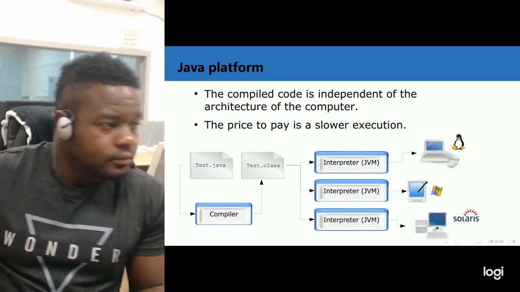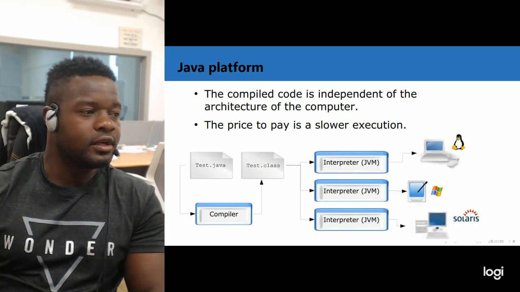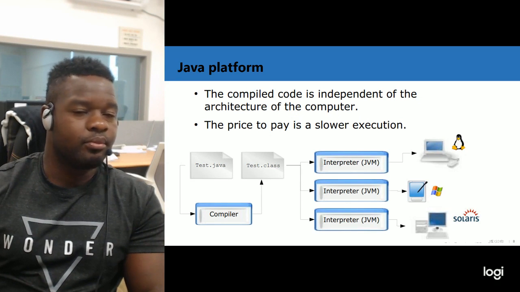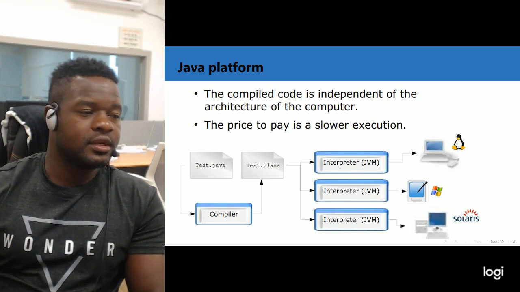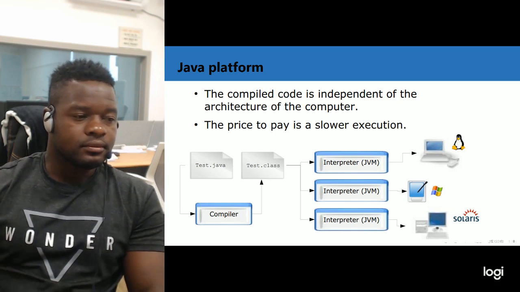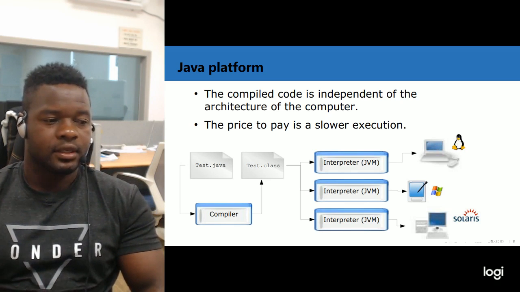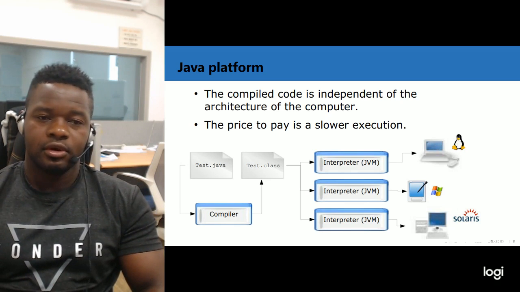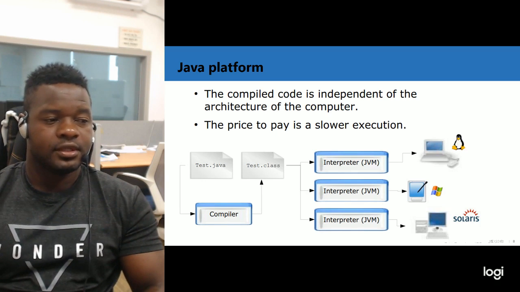So the compiled code is independent of the architecture of the computer. The price to pay, sorry, is a slower execution. That is, first of all, when you compile your code, your code will be interpreted using the Java Virtual Machine.